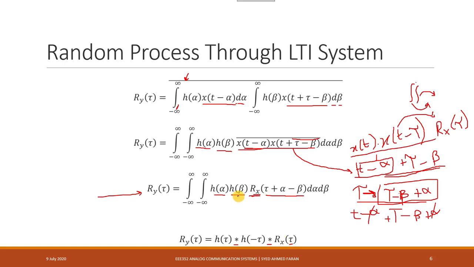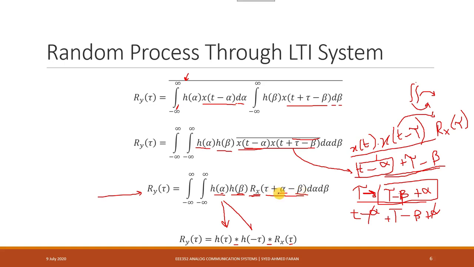This is the result of the convolution when we convolve it with beta, and this is the autocorrelation when we convolve it with alpha. So you can either say this is alpha or this is alpha. Both work because the function is actually the same, h. However, there is a difference in the variables alpha and beta, and if you notice, alpha and beta in the autocorrelation function come with the opposite sign.